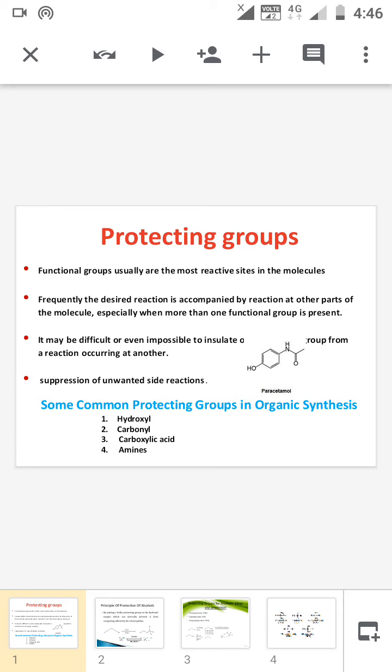So if you decide to make the reaction at a least reactive functional group, we have to protect, or mask, the most reactive functional group. That is the protection of the functional group. So usually the functional groups we mask in organic synthesis are hydroxyl group, carbonyl group, carboxylic acid and amines.